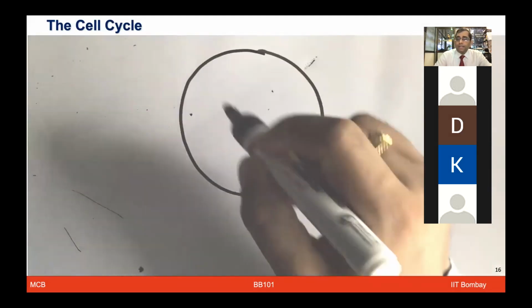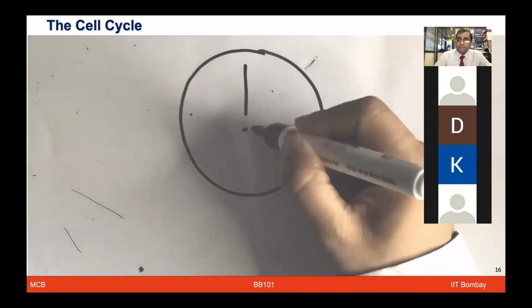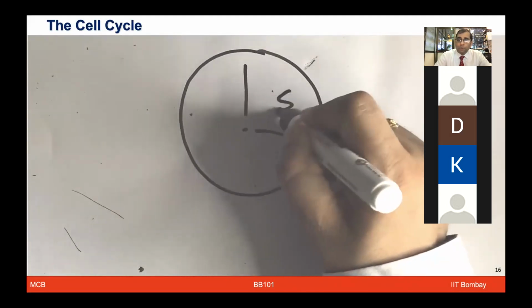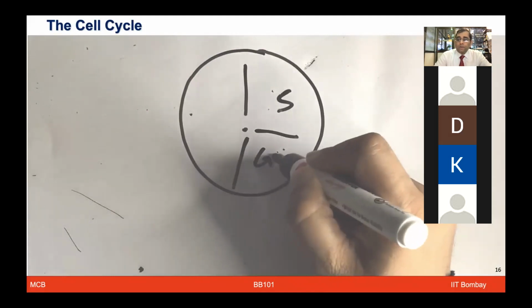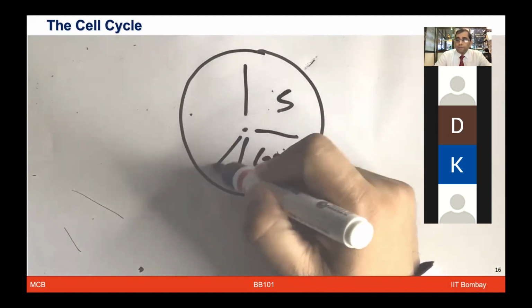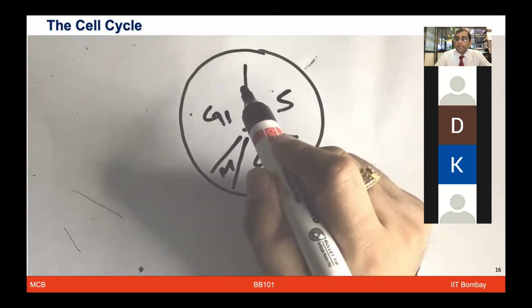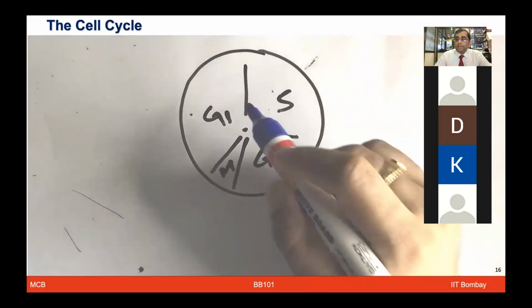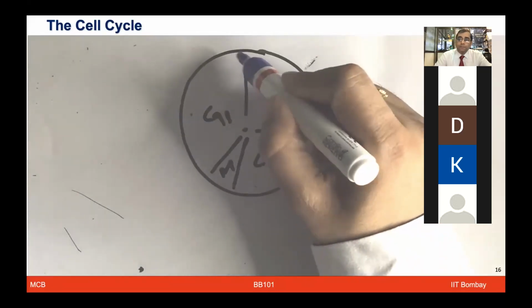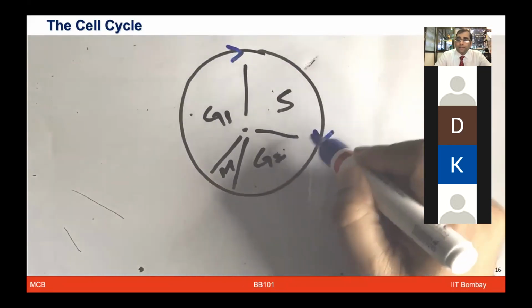But broadly, when we look into the cell cycle, we are going to look at how the cell divides, and especially the mitotic phase becomes very important there. However, before mitosis starts, the cell takes a very long time to prepare itself for the cell division, or M phase, to happen. That phase is known as the interphase. Interphase can be grouped into G1 phase, S phase, and G2 phase. These are the 3 broad cell cycle stages, which prepare the cell to get divided for the mitotic division to happen.